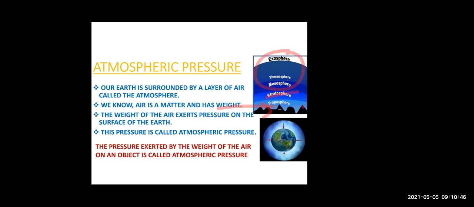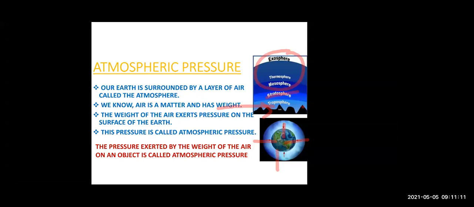And because of the weight of all these layers being put on the surface of the earth, the weight of this air exerts pressure on the surface of the earth. This pressure is called atmospheric pressure, right, beta?